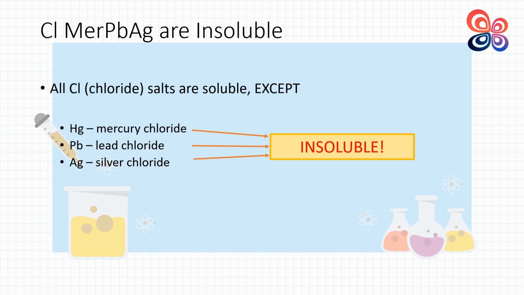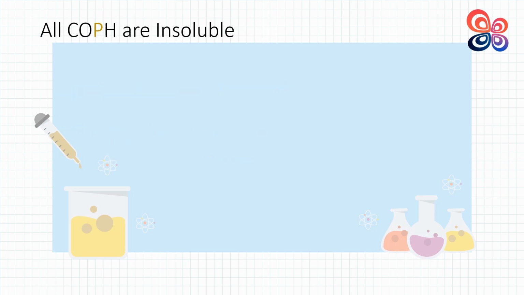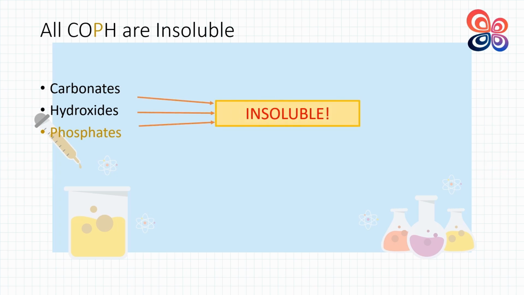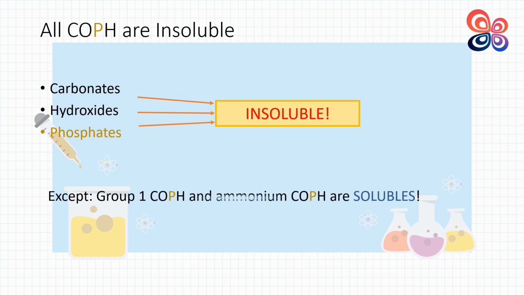We go to the last rule. CaHOP are insoluble. It stands for carbonate, hydroxide, and it can also be used for phosphate salts. All salts that have these anions are insoluble except if these anions possess sodium, potassium or ammonium in the compound. Because by knowing the first rule, salts which have sodium, potassium, ammonium are soluble. In other words, if anions like carbonates, hydroxides, and phosphates consist of group 1 elements or ammonium in the compound, they are soluble salts.